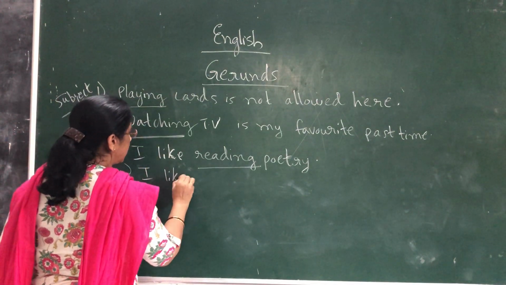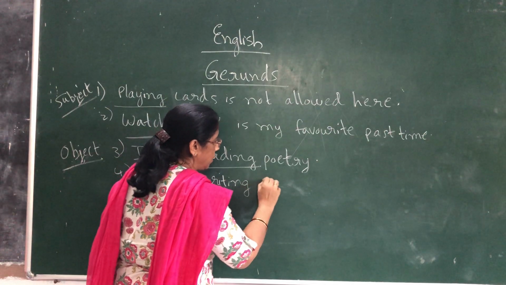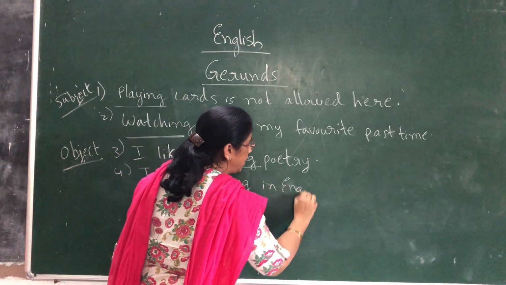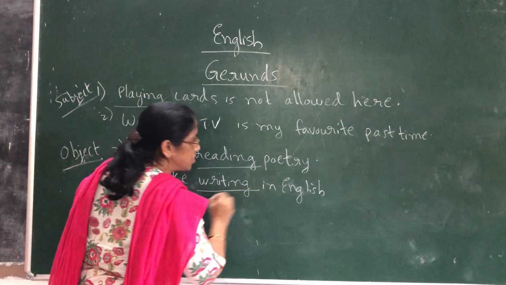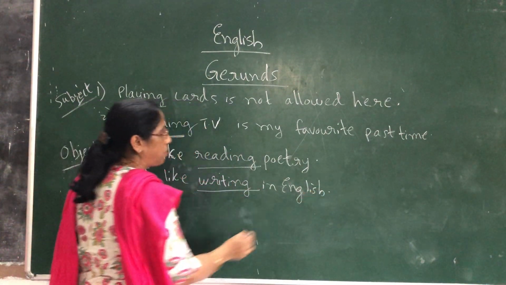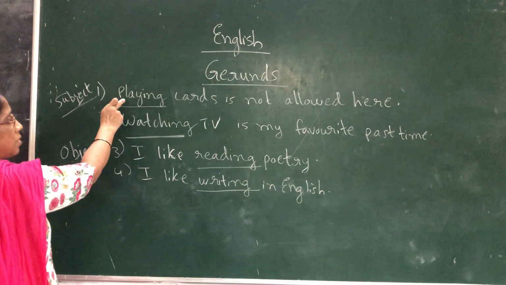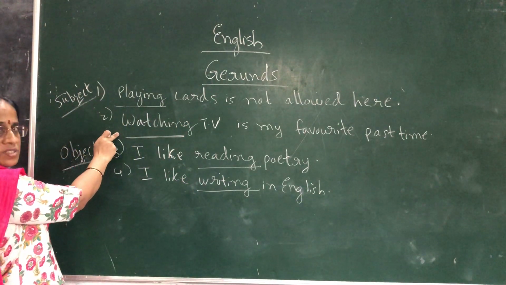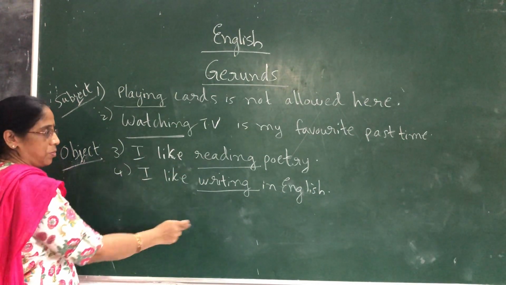Next example: I like writing in English. So he likes to write in English, or she likes to write in English. But there is no action going on in this word. This is also a gerund, but used as an object of a verb. In the first two cases it is used as subject of the verb, and in this case it is used as object of the verb.